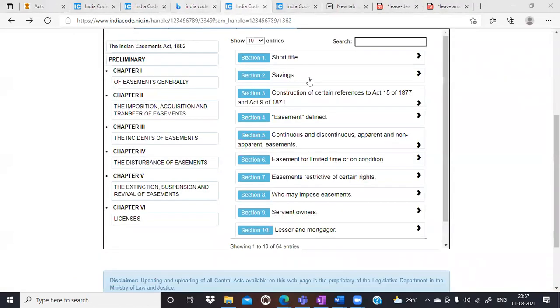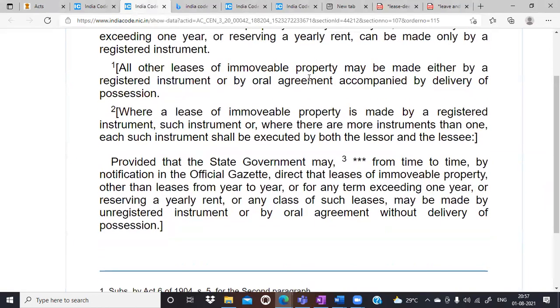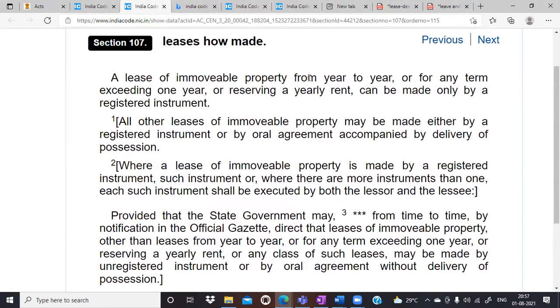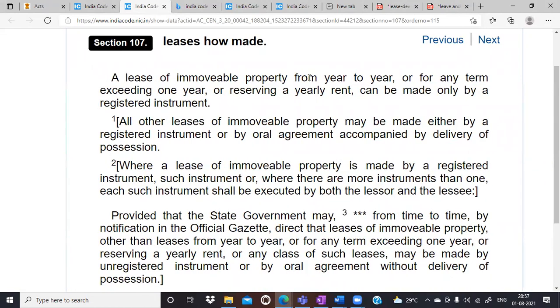They could also have written here, a lease of immovable property from year to year, okay, no problem, or for any term of 1 year or more.